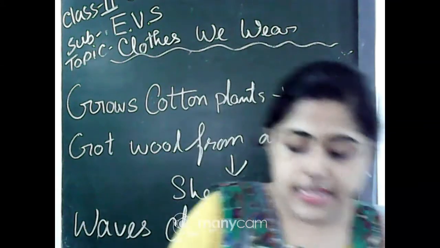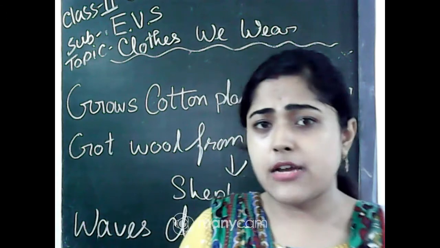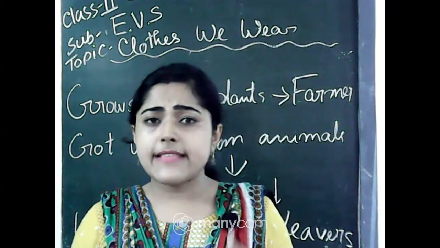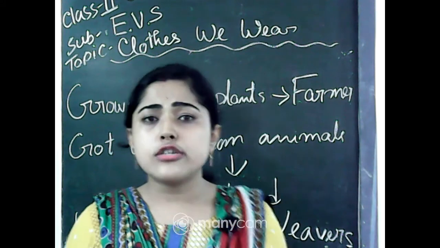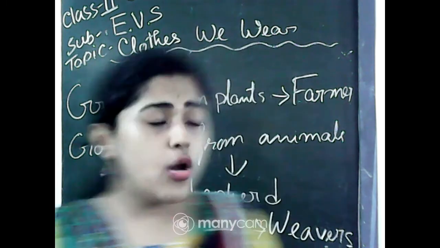But not only old men work as a tailor, anyone can work on these machines, because they stitch our clothes to make our dress.